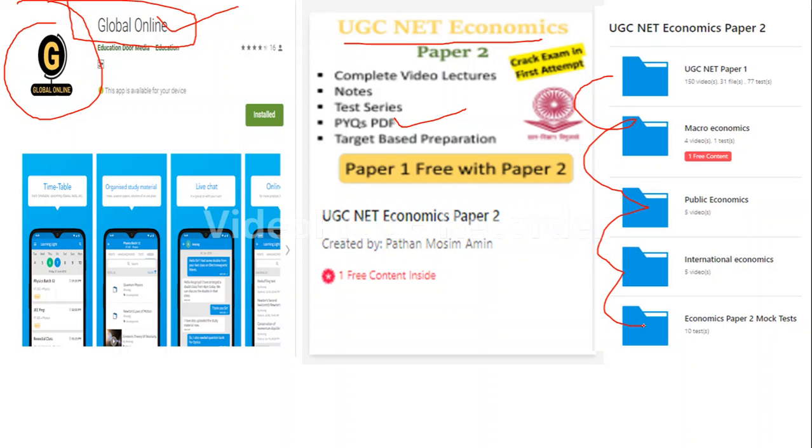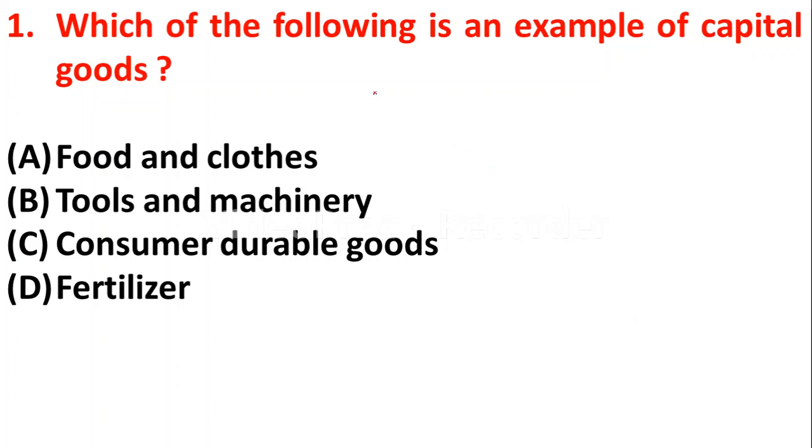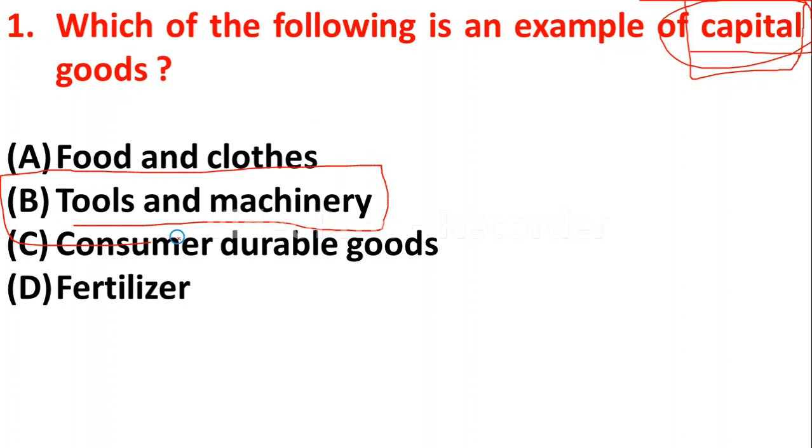So let us move to today's questions. Here the first question is, which of the following is an example of capital good? Yes, very easy question. I hope you know about capital goods. Option A, food and clothes. Option B, tools and machinery. Option C, consumer durable goods. Option D, fertilizers. Capital goods means, as you all know, these goods are not finished goods. Capital goods are helping to prepare finished goods. So here tools and machinery, these are capital goods. So option B is the right answer.